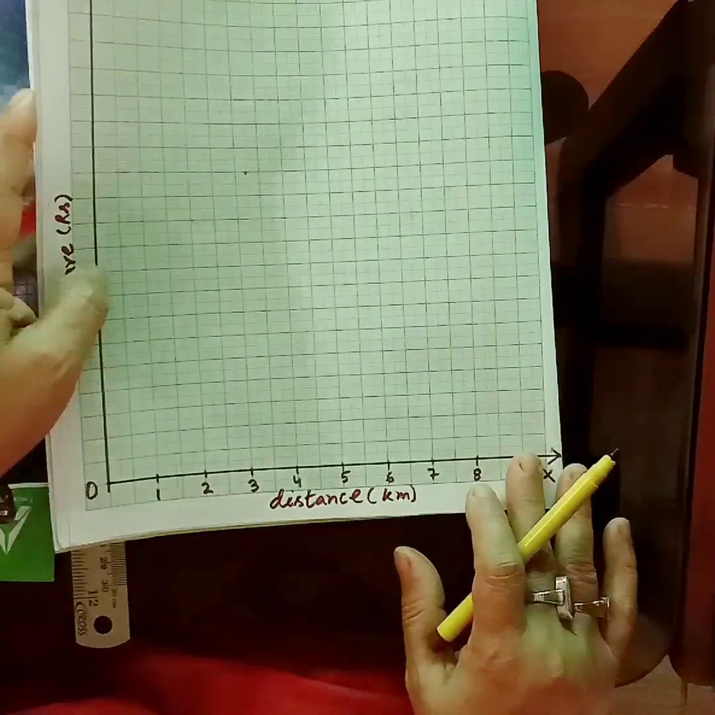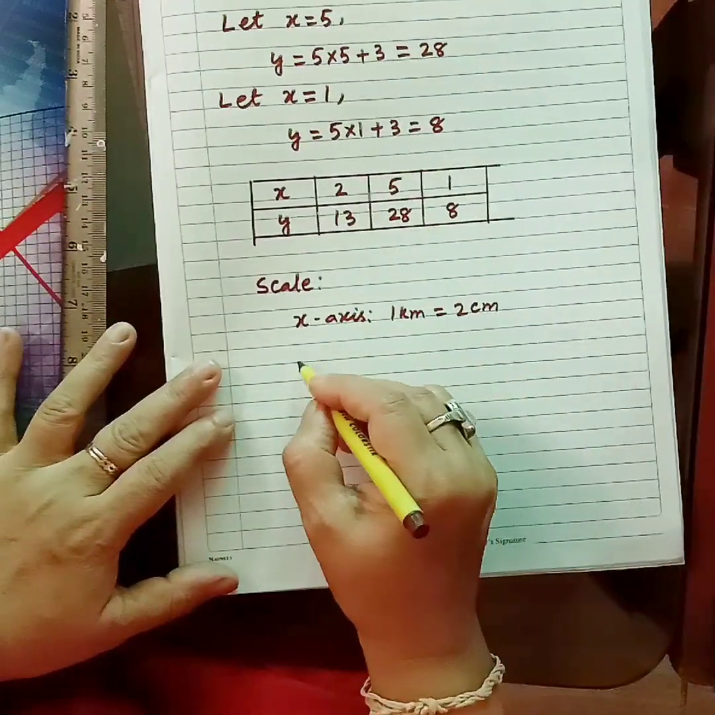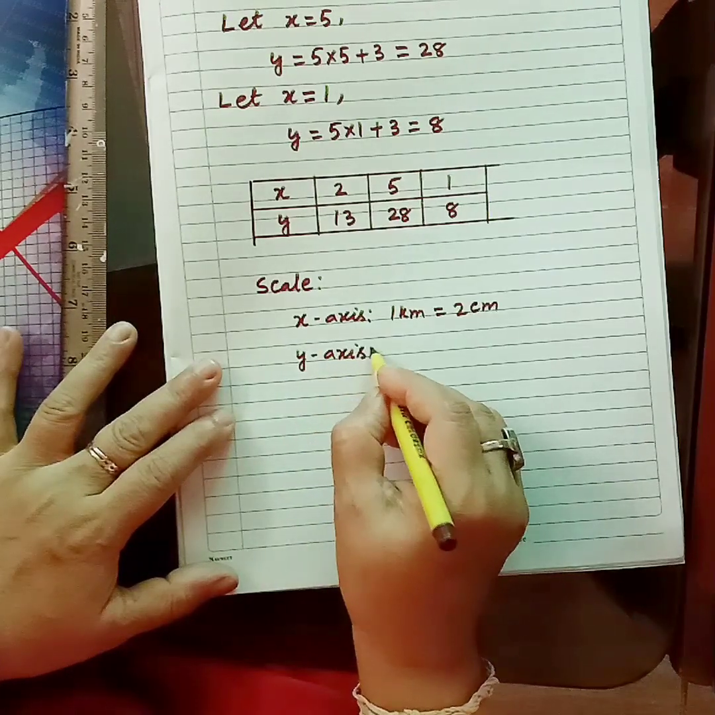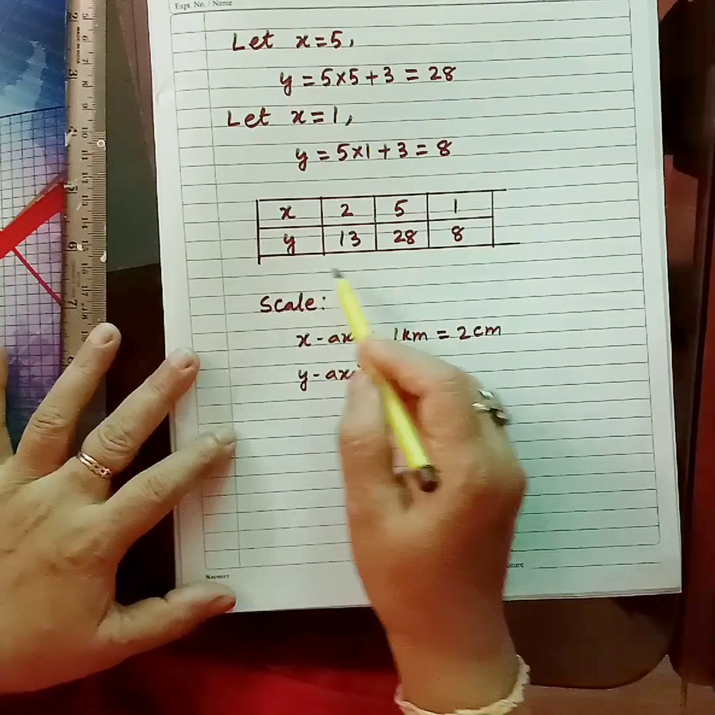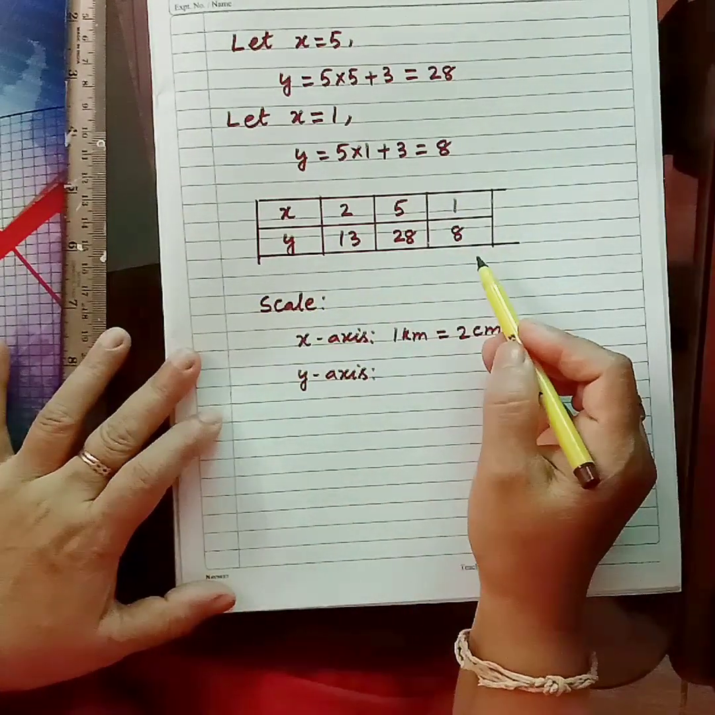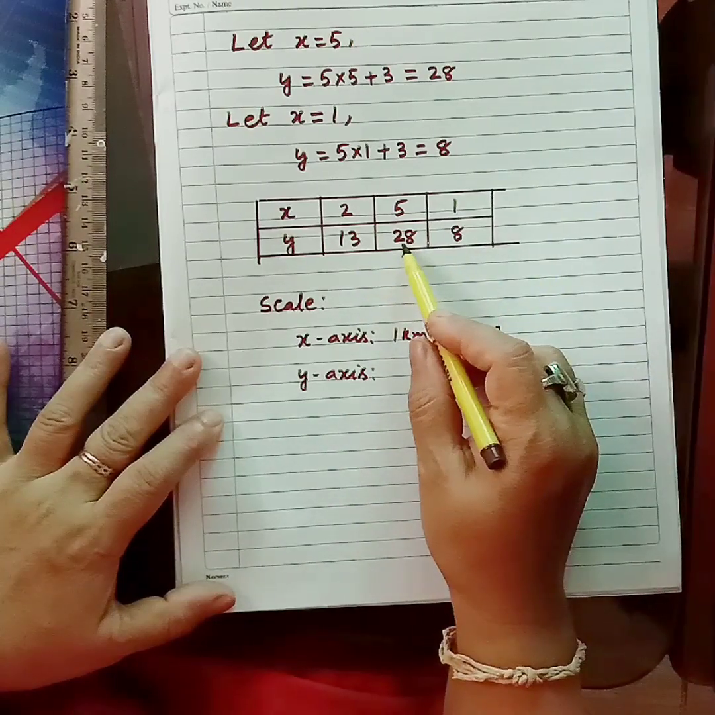And then we will be deciding the scale for the y-axis. Now the y-axis is for fare. So here we have rupees, 8 rupees, 13 rupees, 28 rupees.